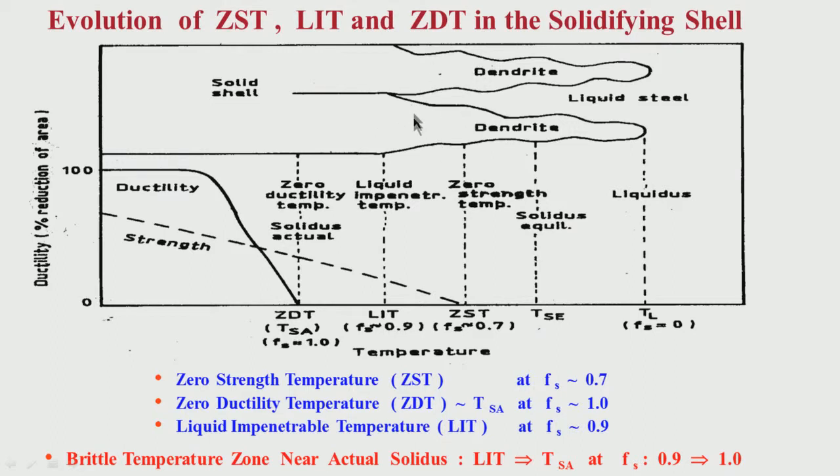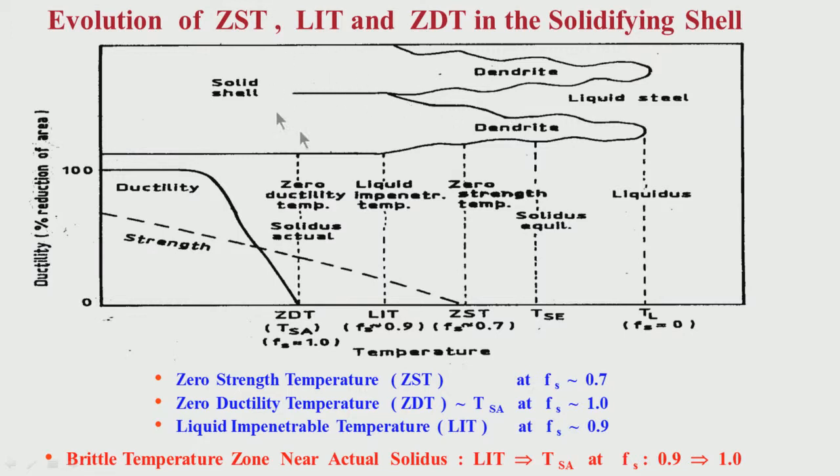The dendrites are touching each other, liquid steel cannot penetrate this area. So, even if there are cracks in this area, when the solid fraction is less than 0.9, liquid steel can come to the cracks, get in touch with the cracks and heal up those cracks.